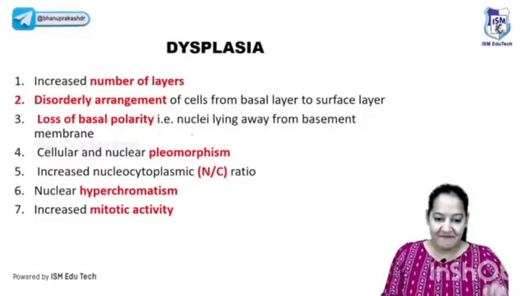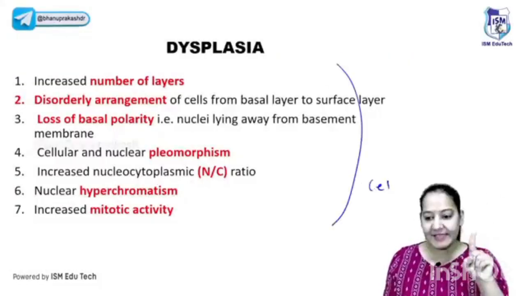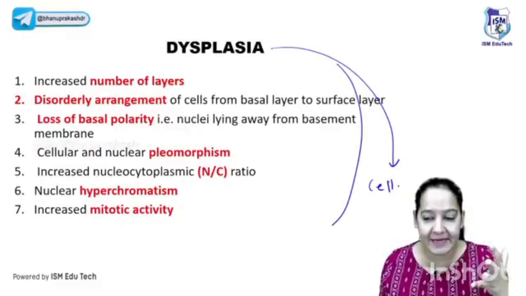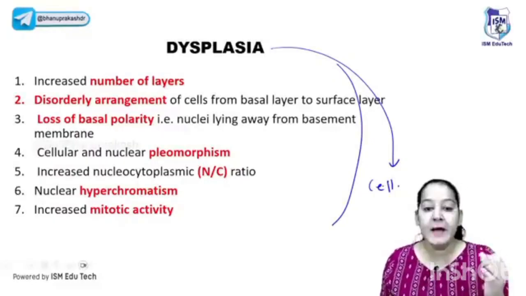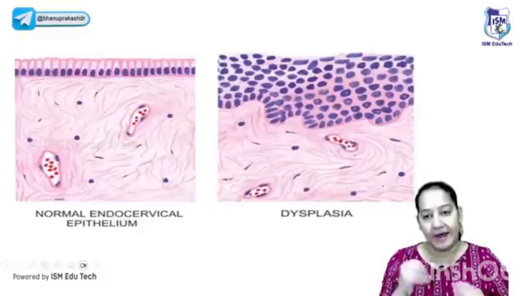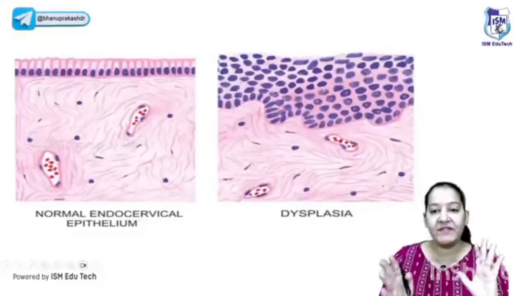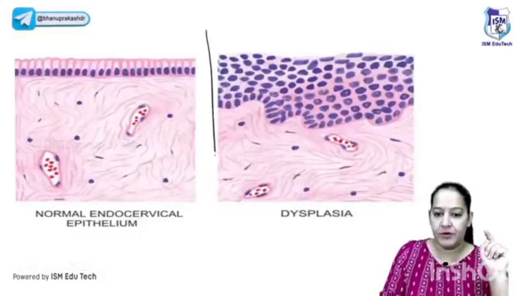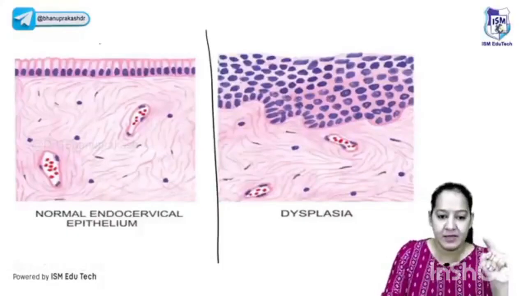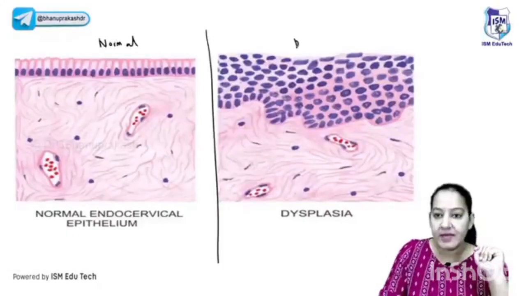Okay. So I will tell you seven features. If these seven features are present in any cell, that cell is known as a dysplastic cell. That is a pre-malignant cell. So let me explain the seven features in a diagram. Instead of reading and learning, try to see them in the diagram. All seven I will show you in one diagram. The diagram is in front of you. Now see, this one is the normal epithelia, and this one is the dysplastic epithelia.